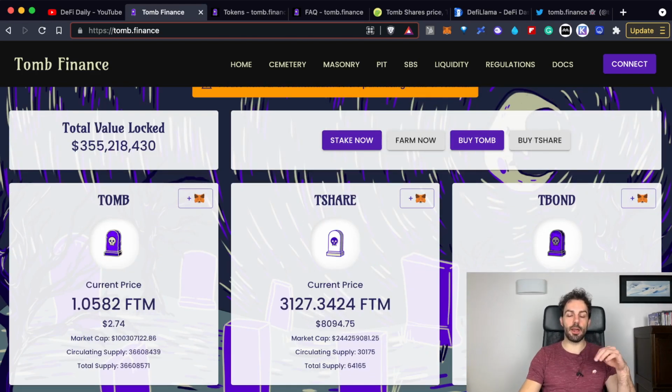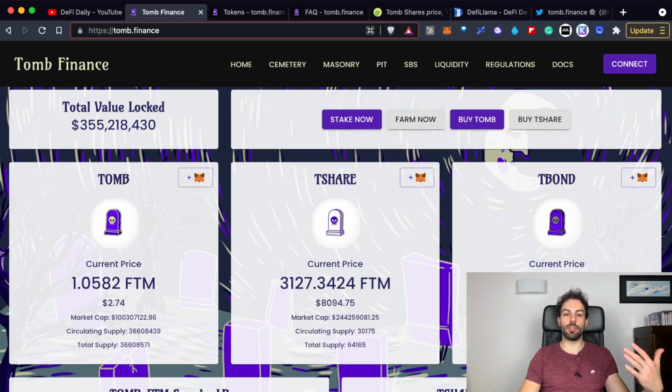Before doing it, I would like to have a look at the whole picture of TBOND Finance. As you can see, when we are talking about TBOND Finance, we are talking about different kinds of tokens: TBOND, TSHARE and TBOND. Yes, I know you are thinking, oh my god, why do we need 3 different tokens just to create a stablecoin, not even pegged to $1 but pegged to one Fantom.